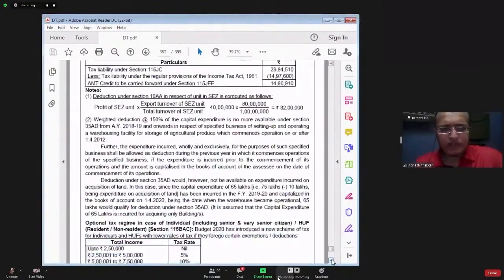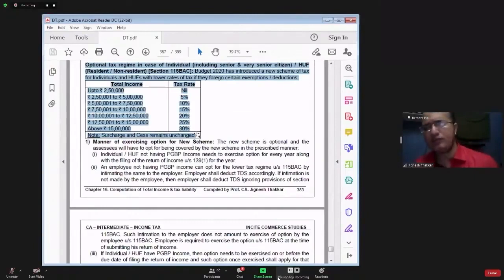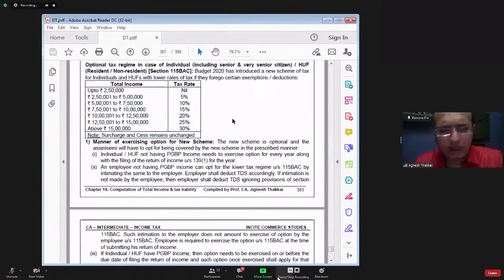And then we have section 115 BAC, which is introduced by Budget 2020. If you recollect, this was slightly covered in the basic concept chapter also. In the basic concept chapter, I have already explained section 115 BAC, but I told you that I will explain this once again in detail when we move on to the last chapter. So today we will complete this. Optional tax regime in case of individual and HUF.